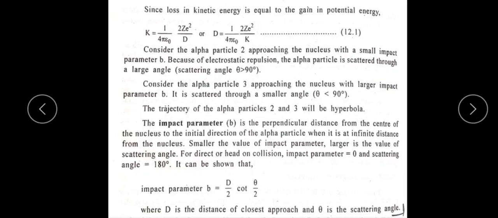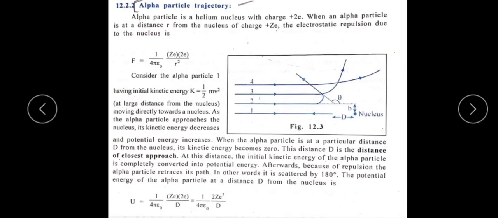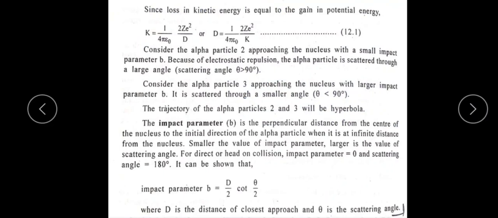The smaller the value of impact parameter, the larger is the value of scattering angle. If the b value is small, scattering is more; if the b value is large, scattering is less. So if the impact parameter is large, the angle of scattering is less.